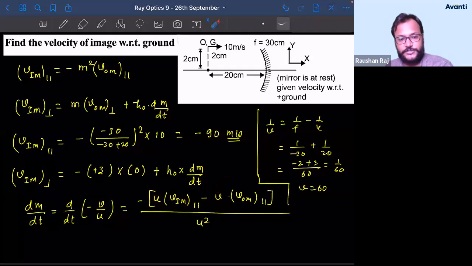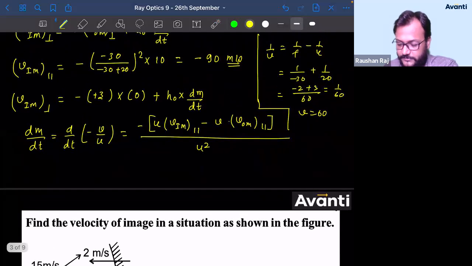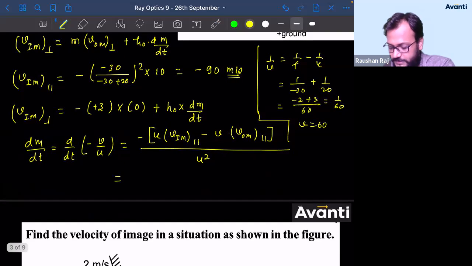What is the value of velocity of object with respect to mirror in parallel direction? Given to us 10 meter per second. What is the value of u square? The 20 square. But I have to convert this into meter per second, right? So final answer क्या मिलेगा बच्चे? dm by dt का बोलो. What will be the final answer?